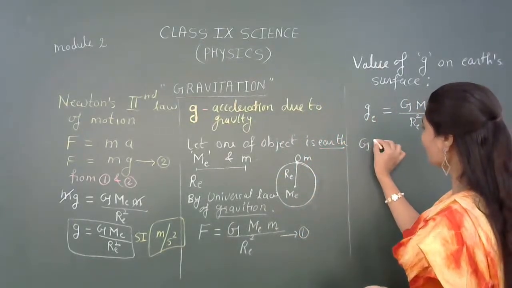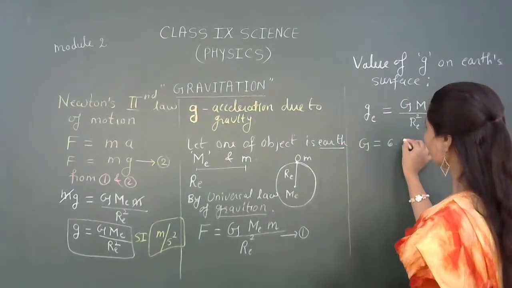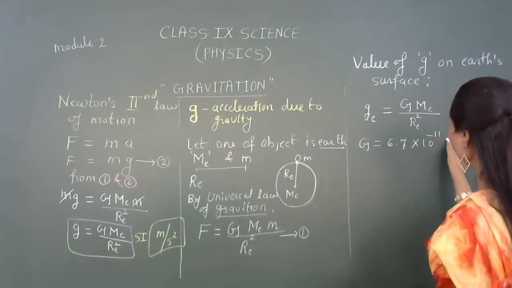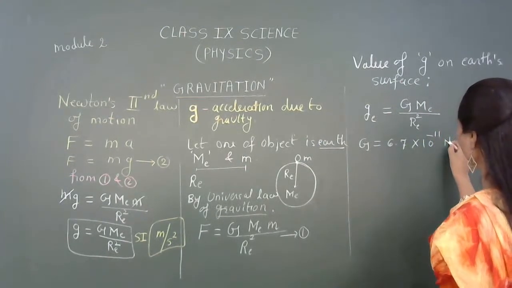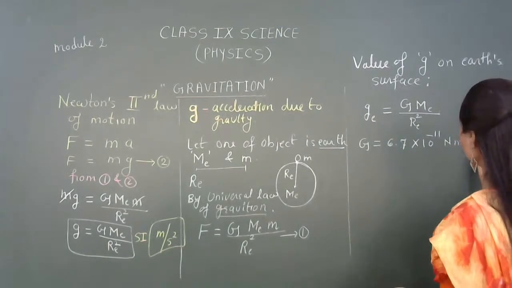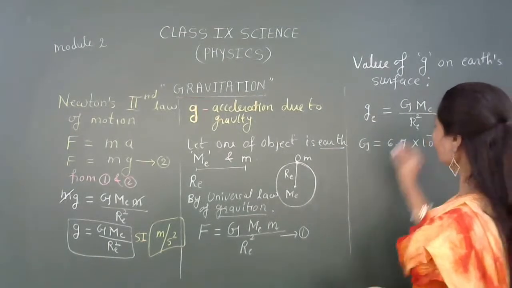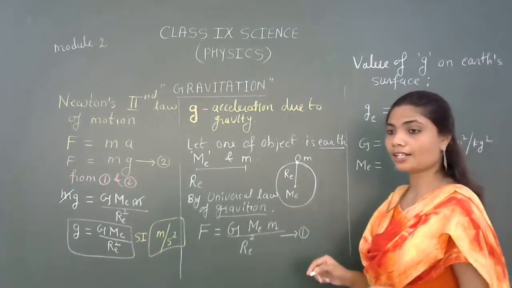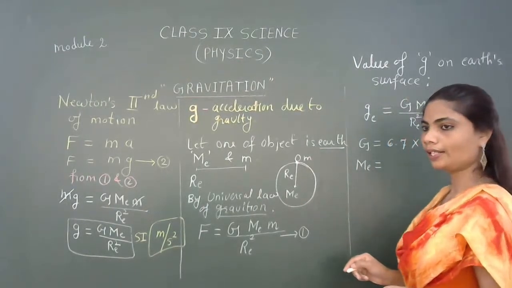Capital G is equivalent to 6.7 into 10 to the power minus 11 Newton meter square per kg square. Then mass of the Earth, it is provided in your NCERT textbook, right?